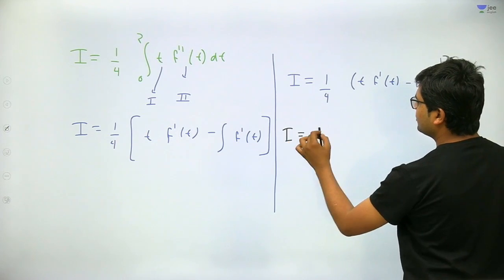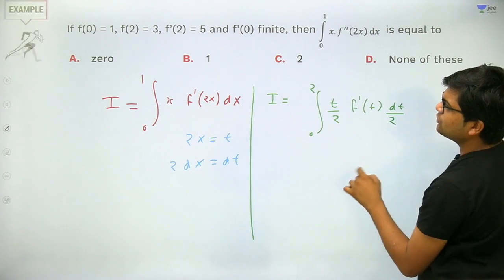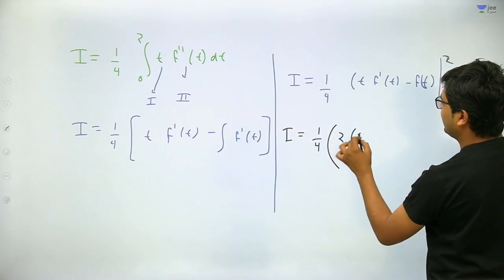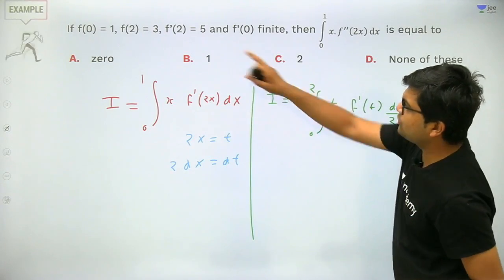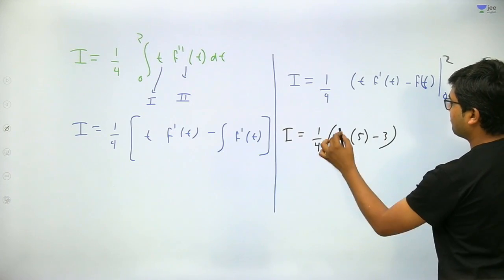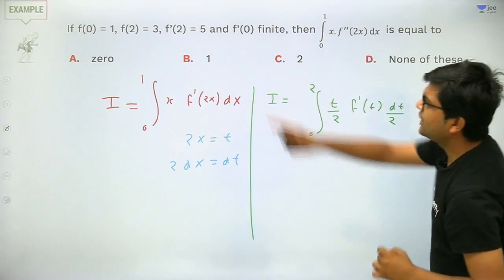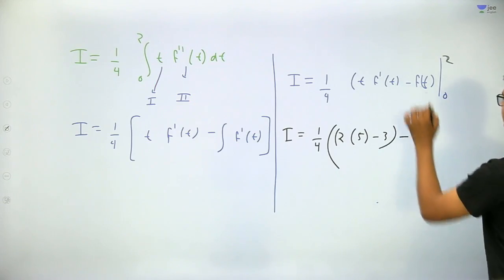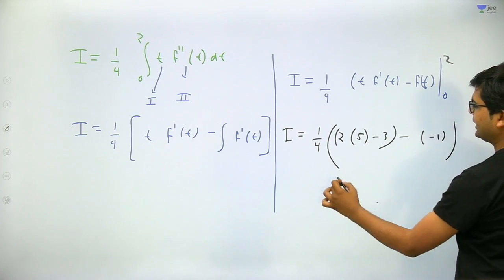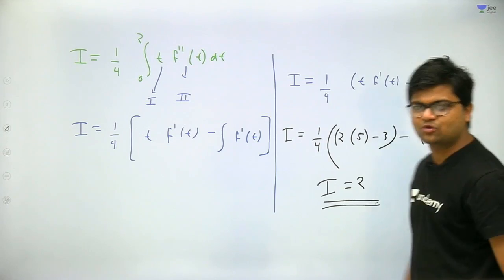Okay, very good. So 1 by 4 times of, if you put 2 into f dash of 2, how much? F dash of 2 is 5. Very good. So 2 into 5 minus f of 2. F of 2 is 3. And minus 0 is 0, and f dash of 0 is how much? F dash of 0 is 1, and minus of 1. So this will come out to be 10 plus 1, 11, minus 3, 8 by 4. Therefore the value of I will come out to be 2.